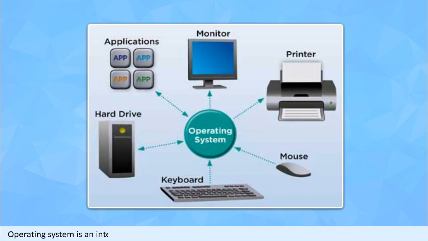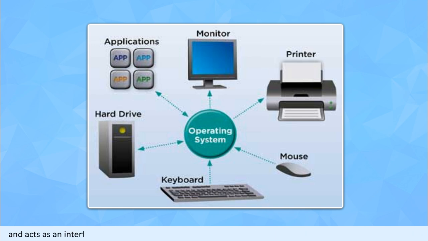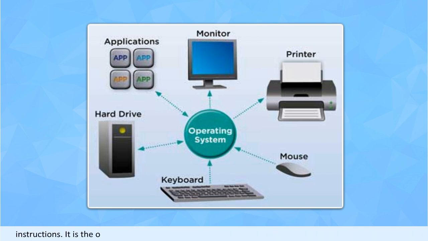Operating system. Operating system is an integral part of computer system as it controls the working of entire computer system and acts as an interface between the user and the computer. Computer does not understand the user's data and instructions. It is the operating system software which translates them into the machine executable form and gets the user's work done